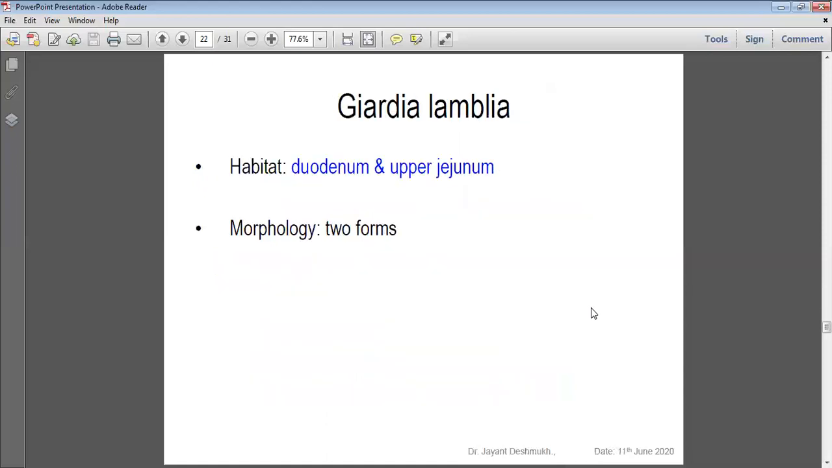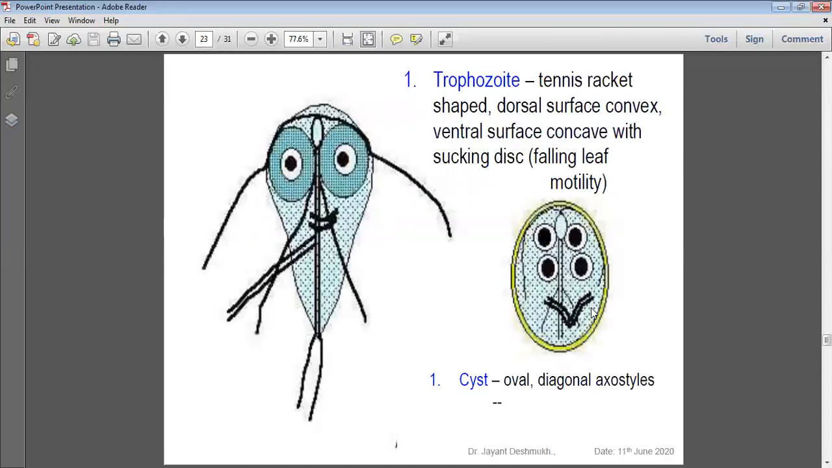Okay, the second part is in short. I want to finish Giardia lamblia. The quick amoeba is over: Entamoeba histolytica, life cycle, morphology, pathogenesis, and laboratory diagnosis. Giardia lamblia is a flagellate, tennis racket shaped, with a convex dorsal surface and a concave ventral surface with a sucking disc, and falling leaf-like motility. These are the important points. The trophozoite is 20 to 30 micrometers long and 10 to 15 micrometers wide. The cyst is 15 to 20 micrometers long and 7 to 14 micrometers wide.